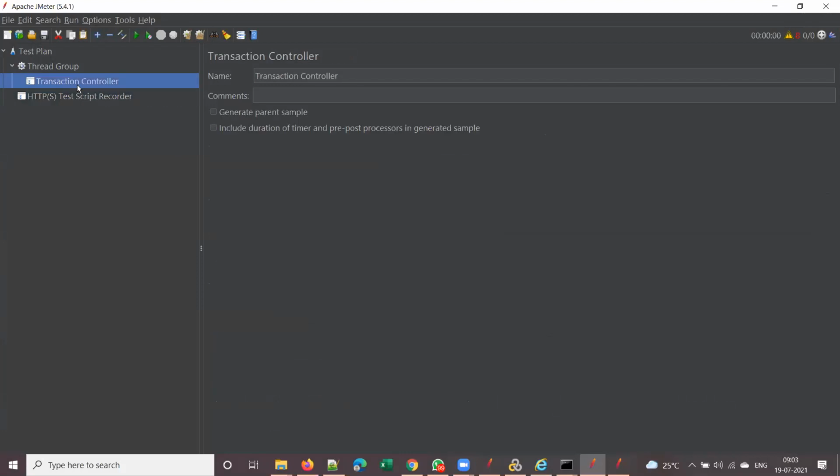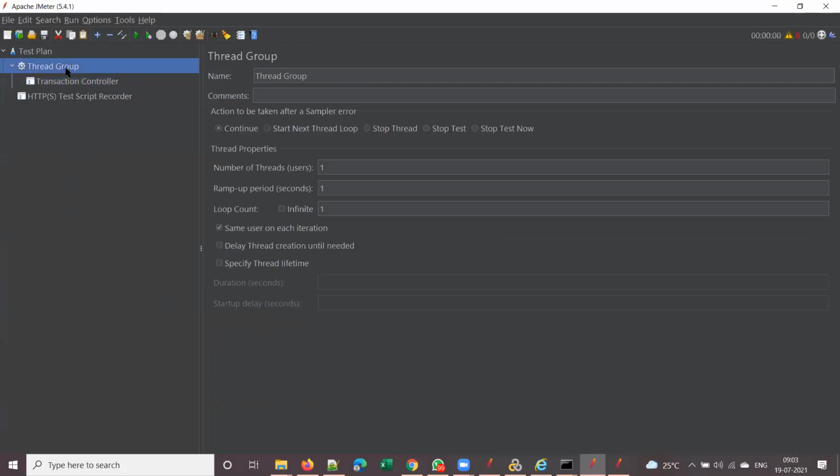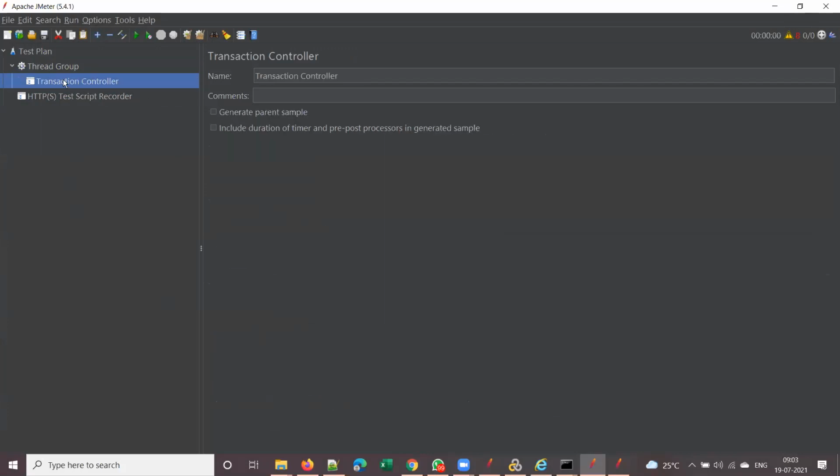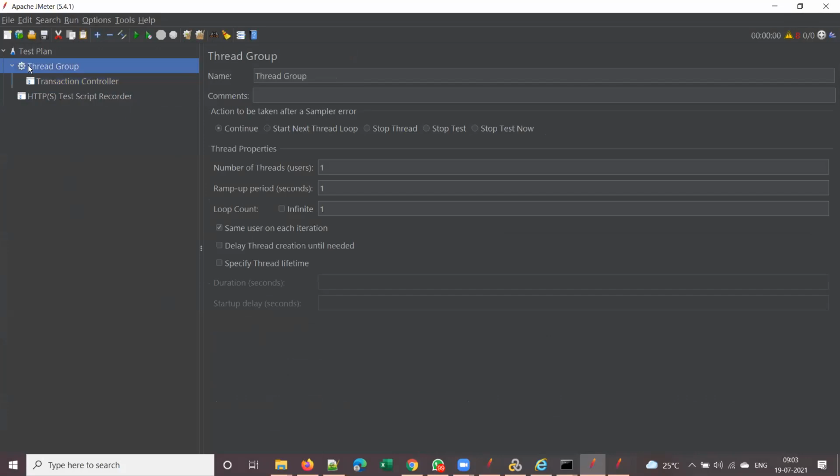Suppose your script has 10 steps. You add this transaction controller 10 times. Once you add one transaction controller, copy it using Control C and paste it here with Control V. If your script has 10 transactions, you add 10 transaction controllers. Is it clear, guys?